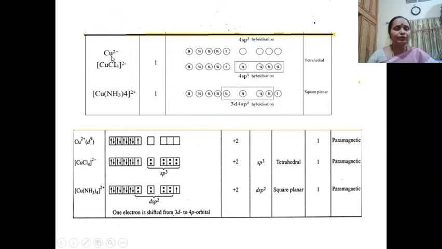In Cu2+ there are no electrons in the s orbital, and in the formation of tetrachlorocuprate(II) it has one unpaired electron and uses one s orbital and three of the 4p orbitals, undergoing sp3 hybridization.